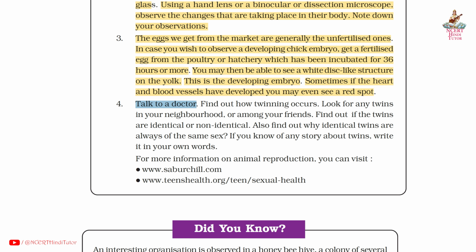Fourth, talk to a doctor, find out how twinning occurs. Look for any twins in your neighborhood or among your friends. Find out if the twins are identical or non-identical. Also find out why identical twins are always of the same sex. If you know of any story about twins, write it in your own words.